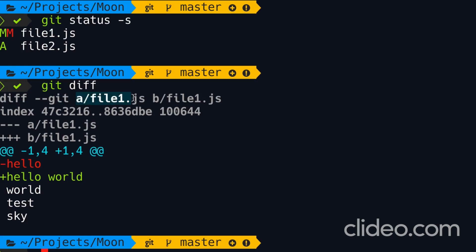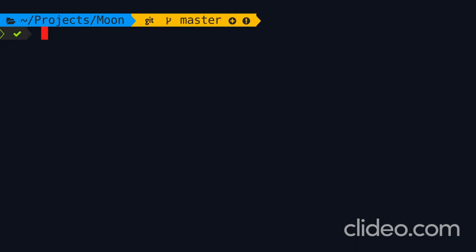So here we're comparing two copies of file 1. The old copy is what we currently have in the staging area, and the new copy is what we have in the working directory. Now take a look. In the old copy, which is indicated by a minus sign, we have this line, hello, which is removed because it's red. And in the new copy, which is what we have in the working directory, we have this new line, hello world. So to recap, if we run git diff without any arguments, we can see unstaged changes. And if we pass --staged, we can see the staged changes that are going to go in the next commit. In the next lesson, I'm going to show you how to use a visual tool to easily compare files.